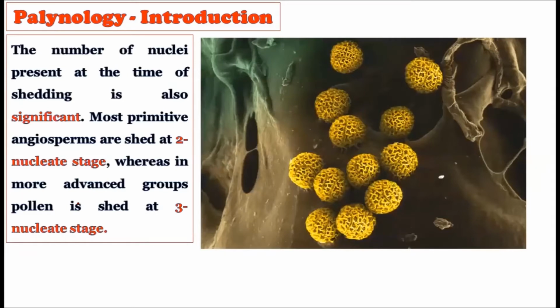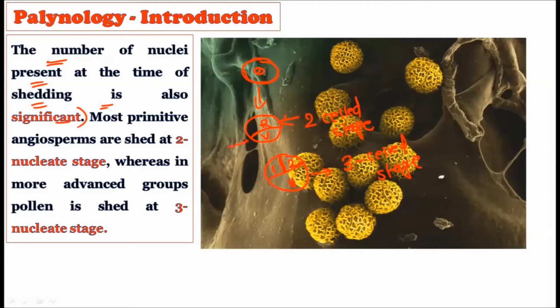See, the number of nuclei present at the time of shedding is also significant. As you know, in the last lecture, the embryology lecture, I told you that there is the pollen grain, but this is not the final male gamete. This pollen grain creates the vegetative cell and the reproductive cell. So the vegetative cell and reproductive cell are created, which can be considered a two-celled stage. Then the reproductive cell creates two different male gametes, the first male gamete and the second male gamete, and the vegetative cell is there. So this can be considered a three-cell stage. So the two-cell stage and the three-cell stage are there in angiosperms.